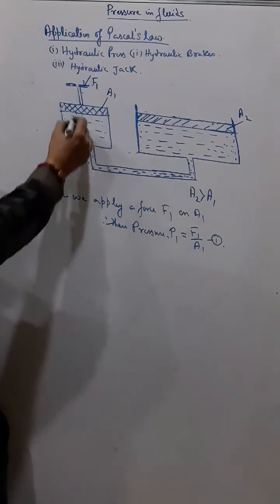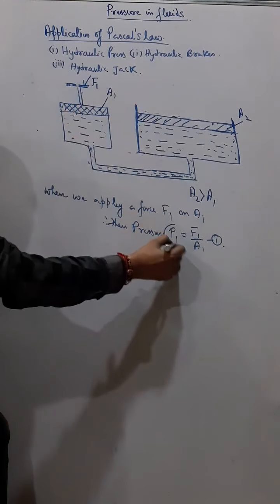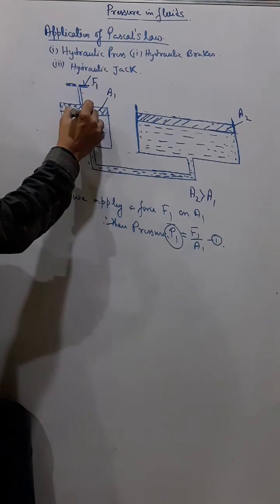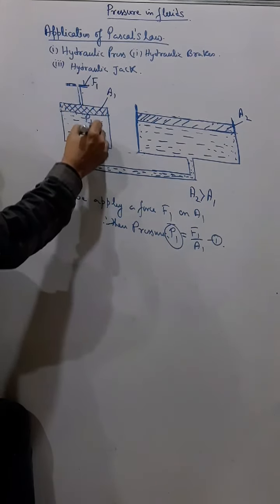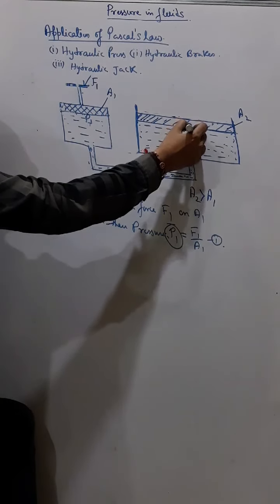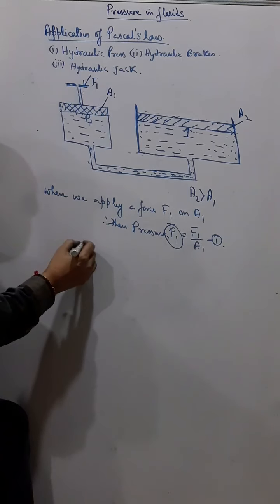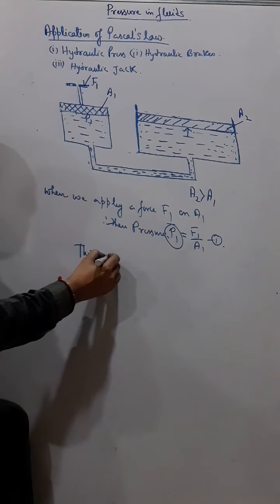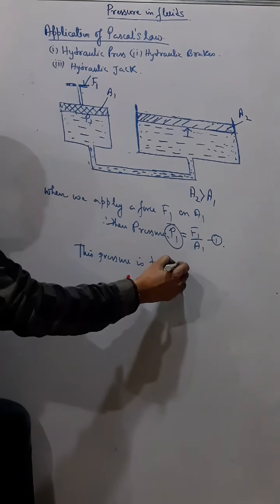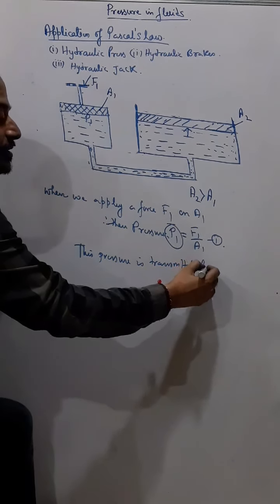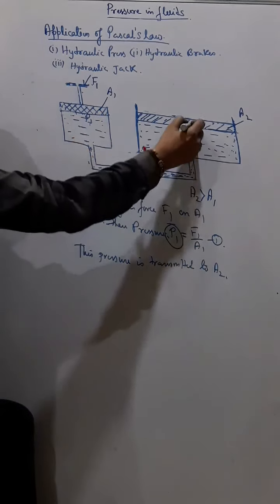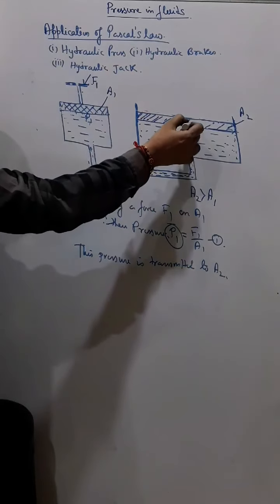So a pressure P1 will be produced. Now this pressure gets transmitted here, and the same pressure comes here. According to Pascal's law, this pressure is transmitted to A2.